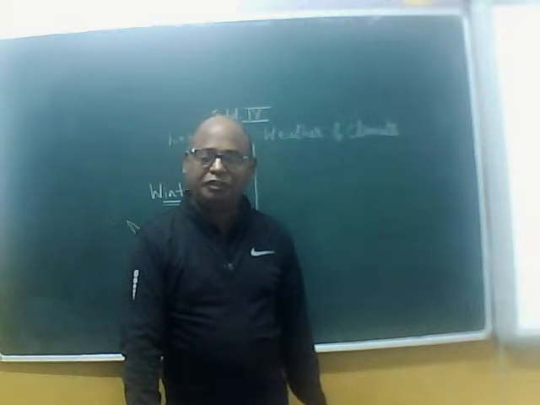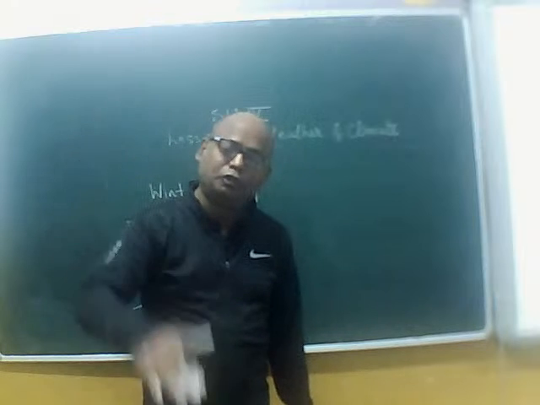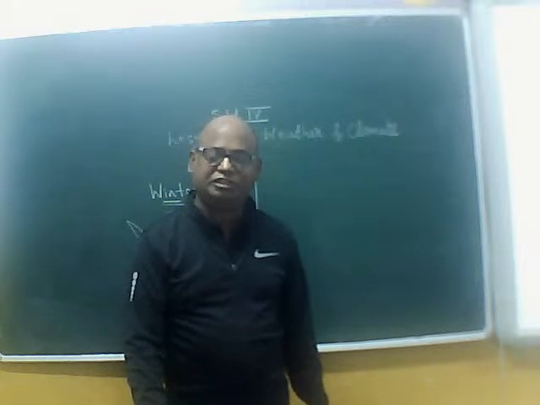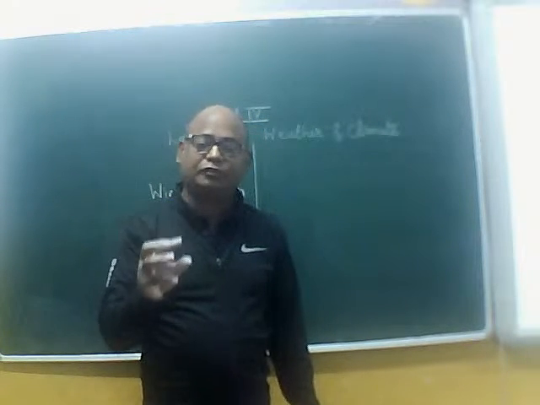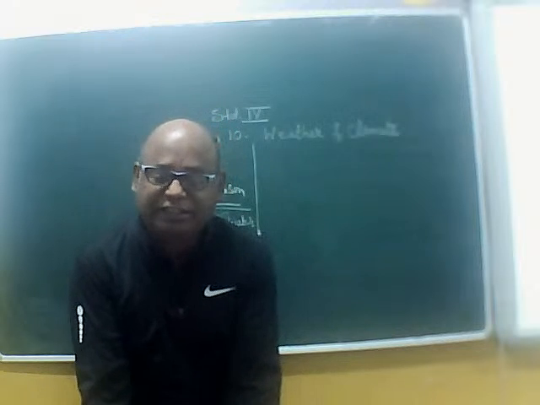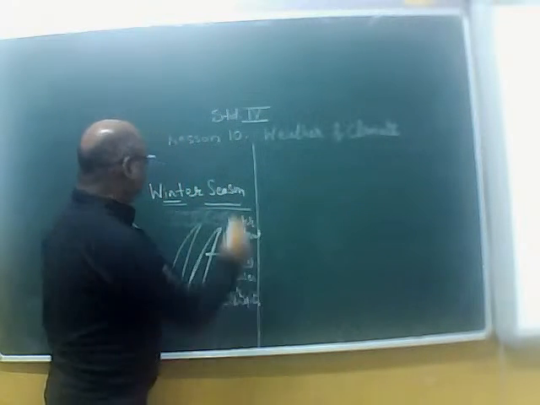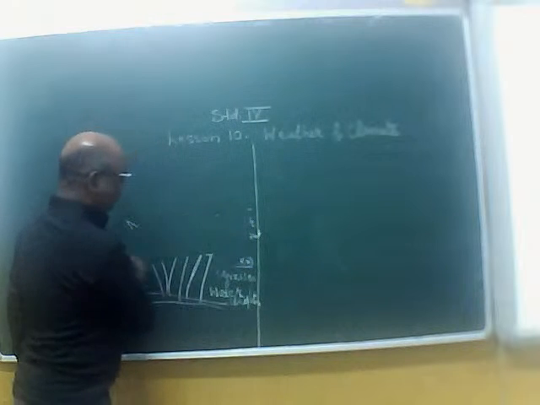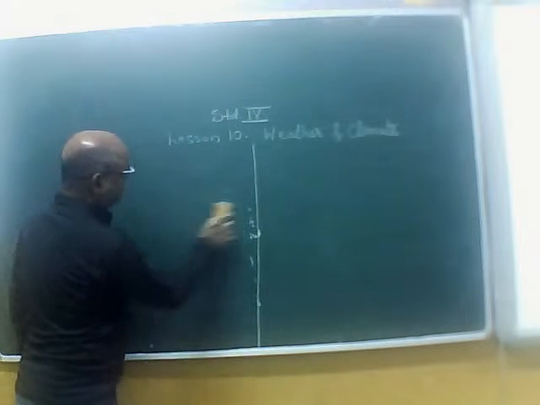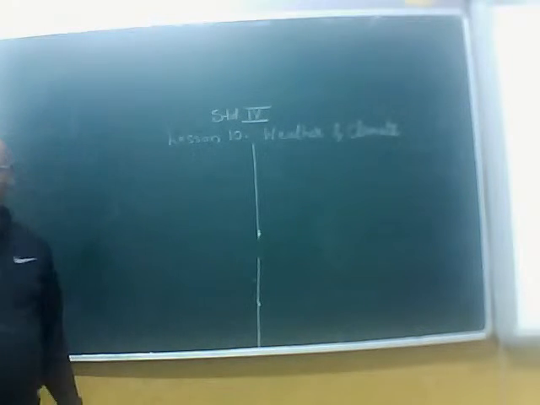When the temperature is below 0 degrees Celsius, these droplets convert into ice, that we call frost. Okay, so that is what we studied about fog, frost and dew.